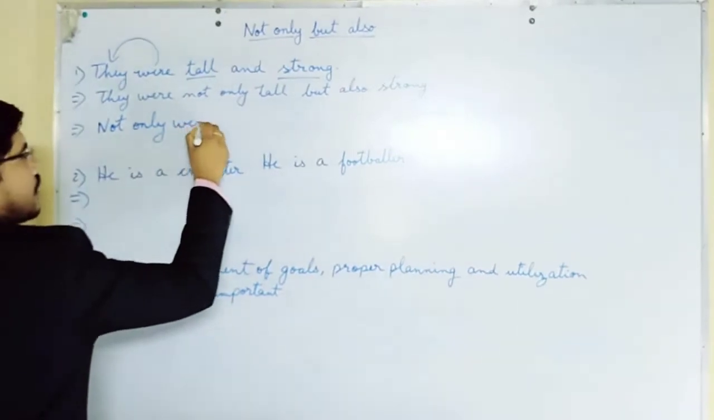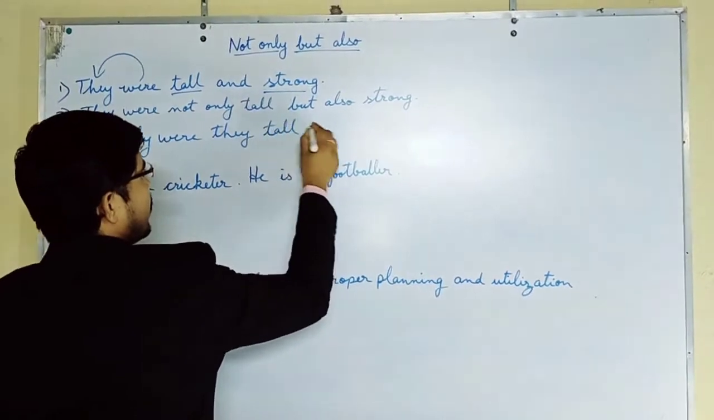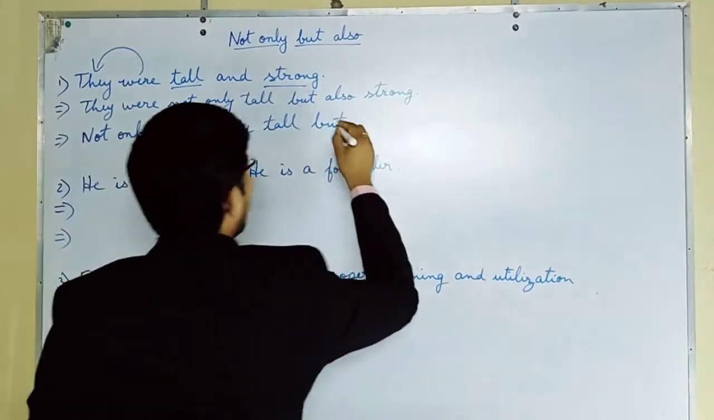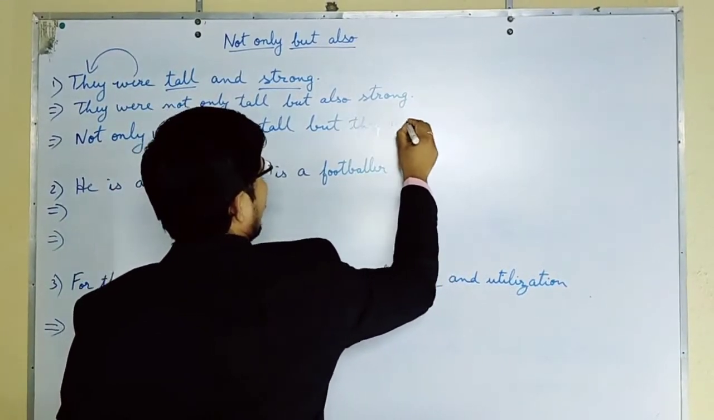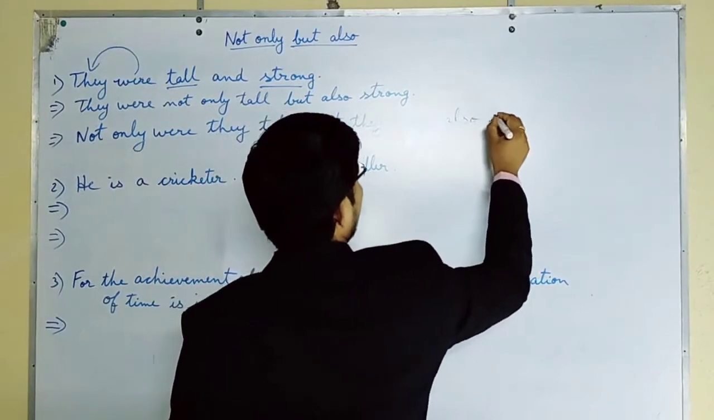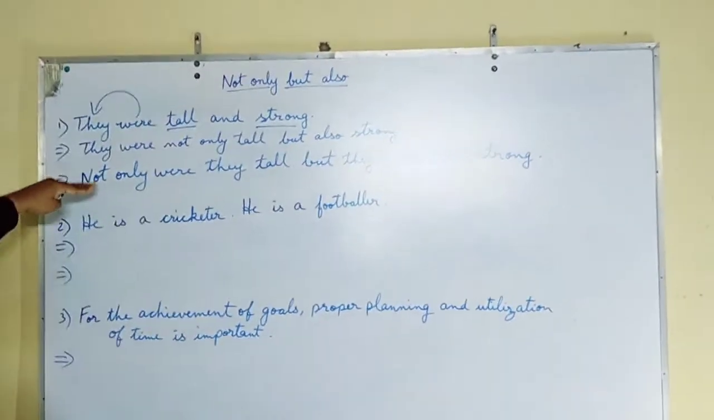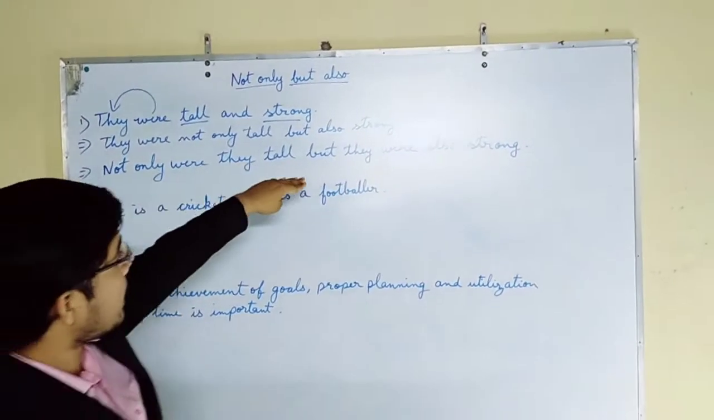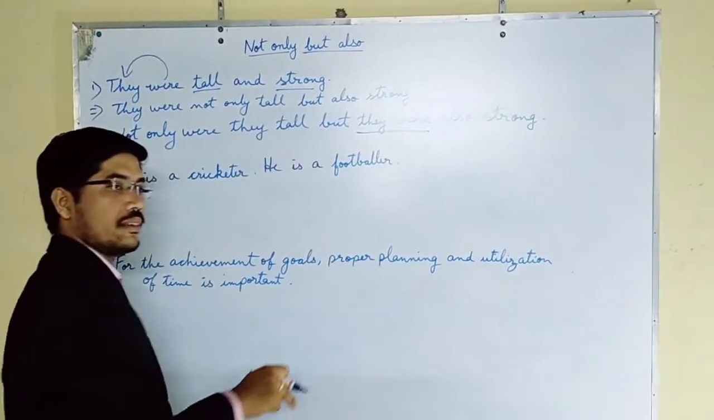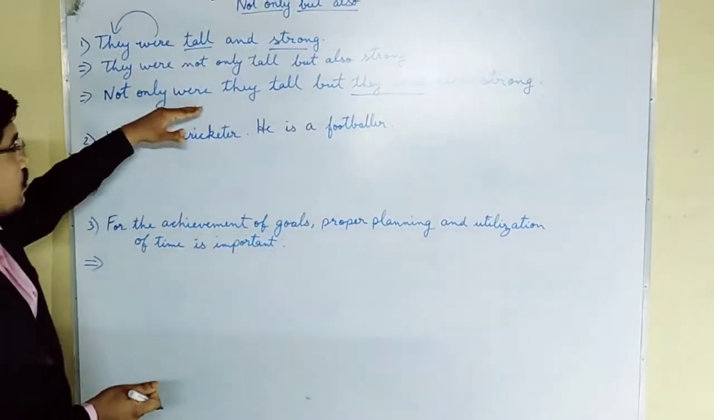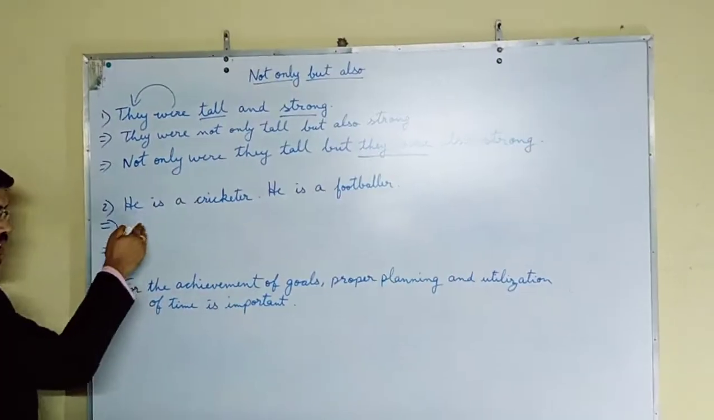Not only were they tall, but they were also strong. Is it clear? See the question: not only were they tall, but they were also strong. Here we have to write they were together. Is it clear? These are the minute details. Here it is were they, but here it will be they were. Is it clear? So we will see some more things.